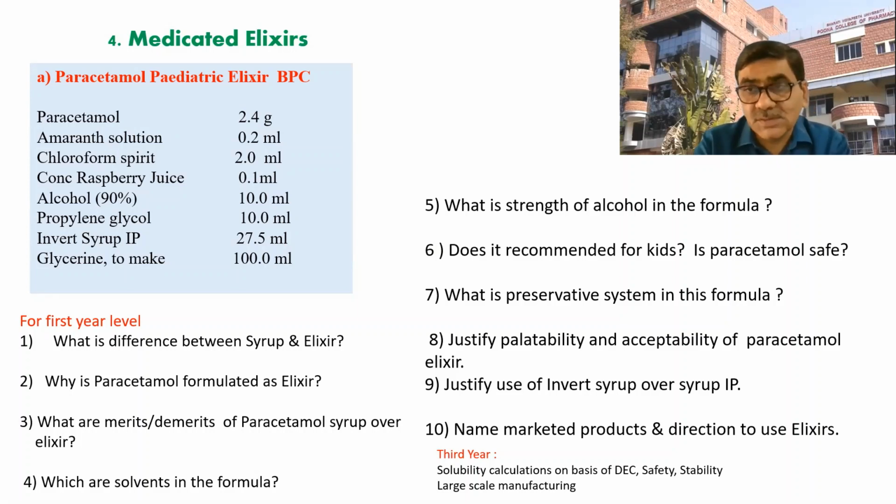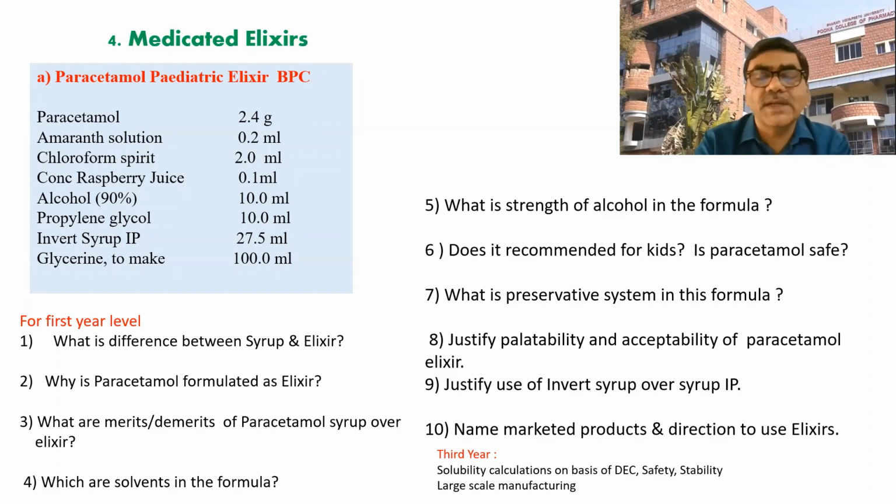So the smart student will come up with an idea from the discussion. What may be the possible difference in a paracetamol syrup and paracetamol elixir? Which are the solvents in the formula? As we studied, paracetamol is a slightly soluble drug, 1 in 70. So here also it is a monophasic system. Which is the formula? Is glycerin the complete formula? Then why not use the glycerin only? Why is it again combined with the propylene glycol?